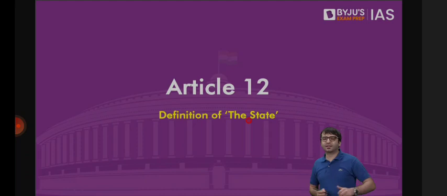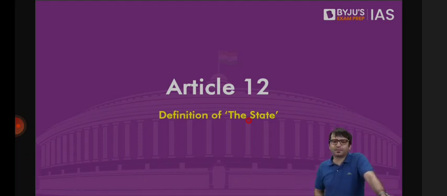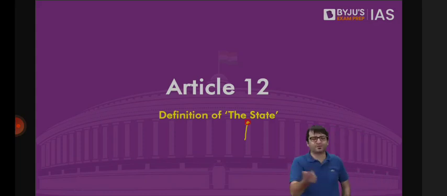Throughout this chapter of fundamental rights, you would come across this term known as the state. The state shall not deny equality before law. The state shall not discriminate against the citizens only on the grounds of religion, race, caste, sex, place of birth. The state shall not deprive an individual of his right to life and personal liberty. The state shall not do this, the state shall not do that. Who is the state